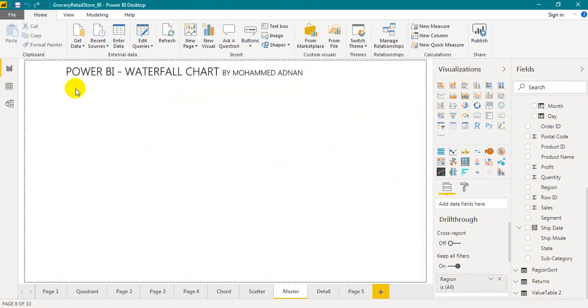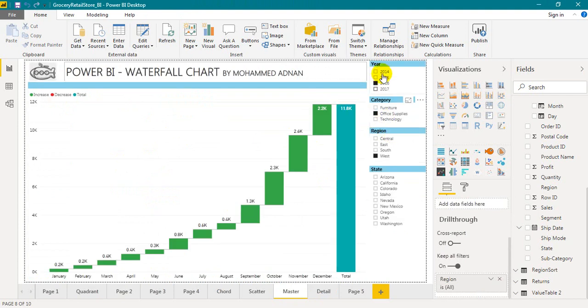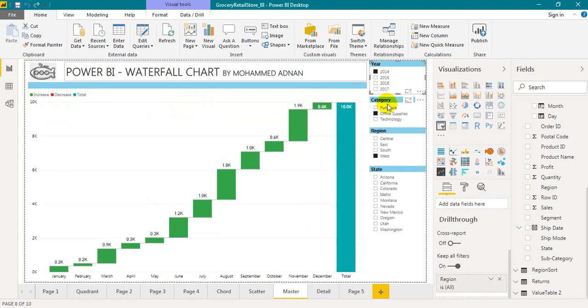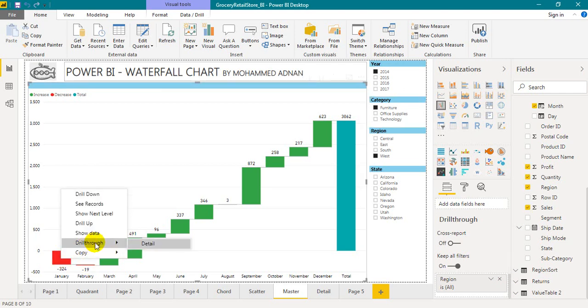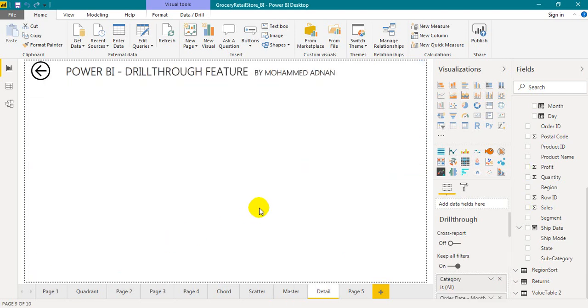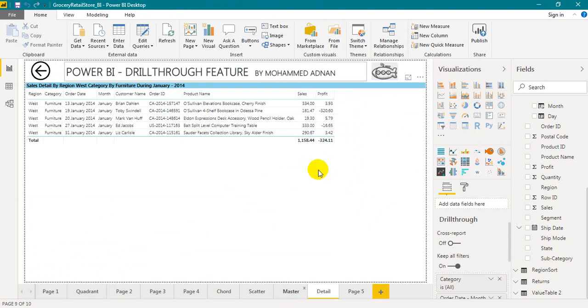I'm going back again, selecting some other month, other category. I want to right click this one, drill through, details. It will give me the details of this one.